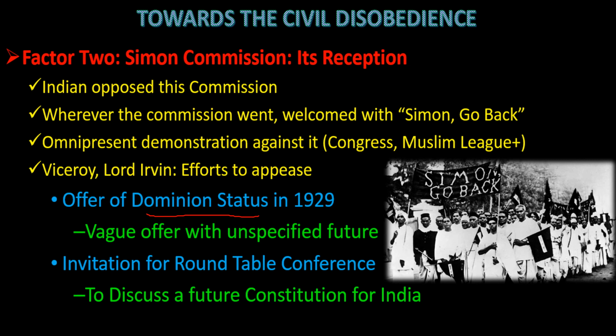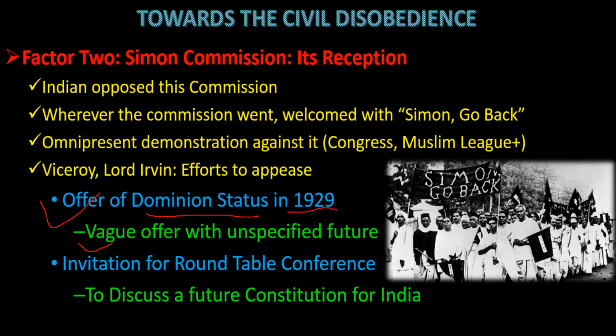So dominion status. But it was not clear how many powers would be given to the Indians. And it was also not clear by what time such a government would be formed. So the offer of a dominion status was unspecified in time and vague, unclear how many powers were to be transferred. That was the problem the Indians had, but he gave two offers.